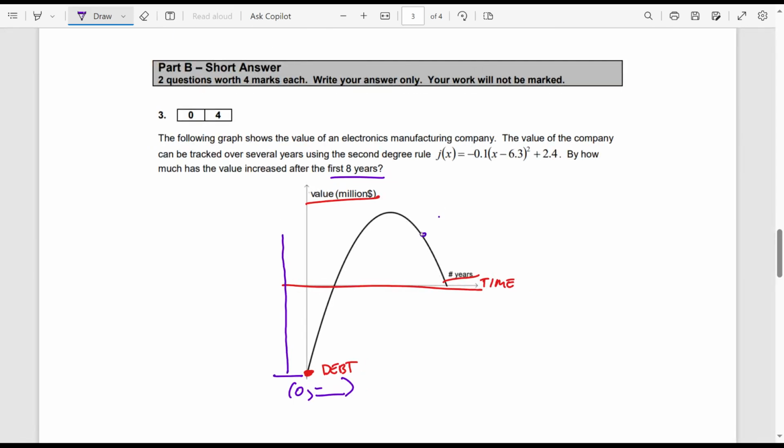So I'm not sure where 8 years is on this graph. I know it's after this guy here, right? I know it's after that.